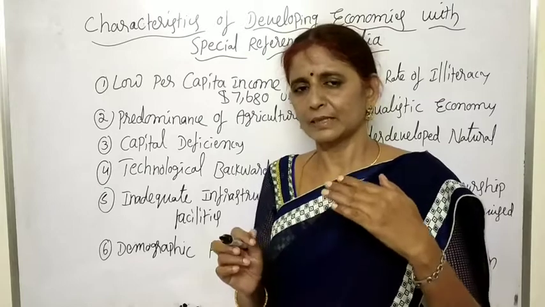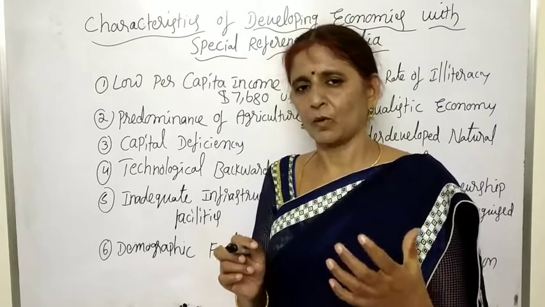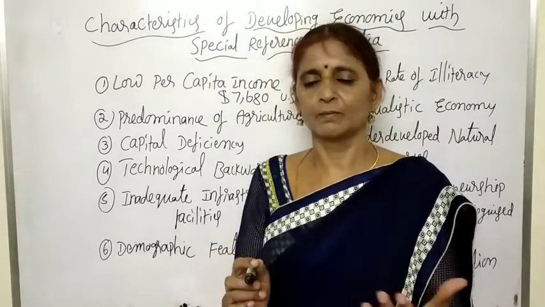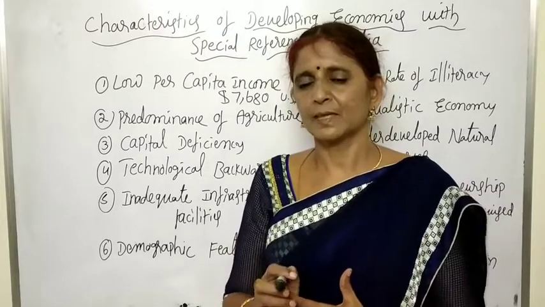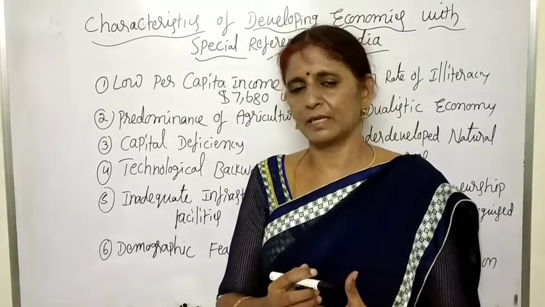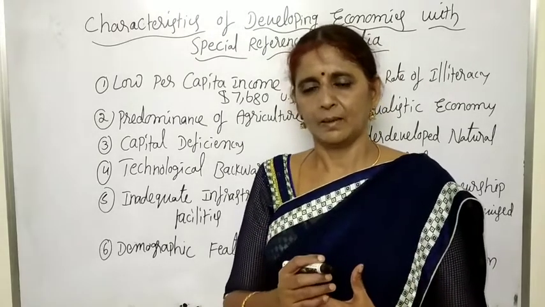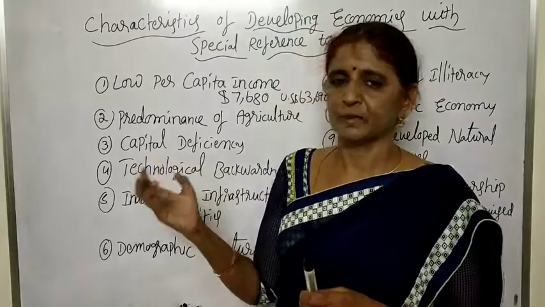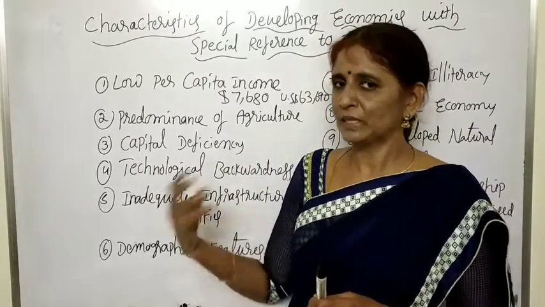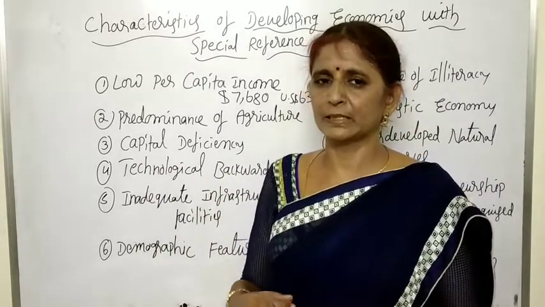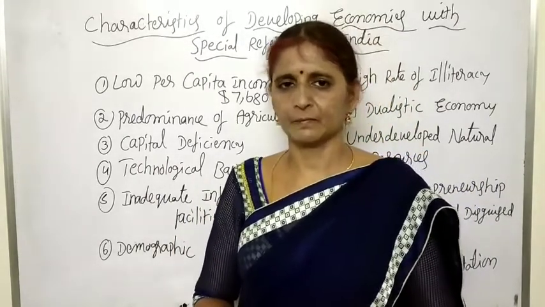So the government is not able to provide the benefits of its schemes. Why? Because comparing to the available resources and our capital, that is our savings, and comparing to our growth, the population is growing more and more, which is putting pressure on the economy.